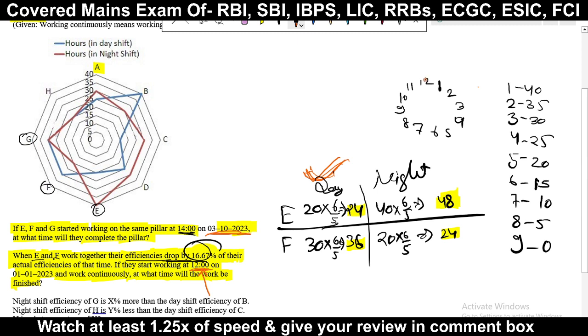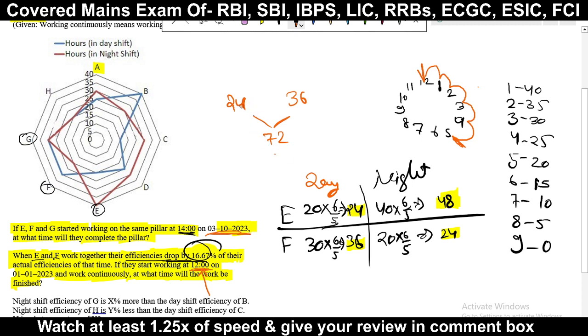From here they started, and up to here they can work, because at 5 o'clock the day shift will be over. So 1 2 3 4 and 5 hours they will work in the day. E requires 24, and F requires 36. What is their LCM? Their LCM will be 72.